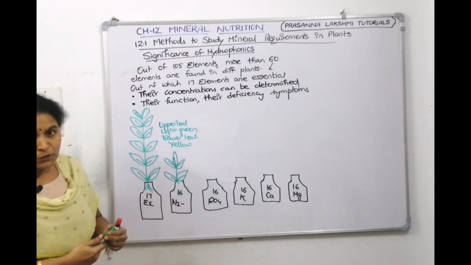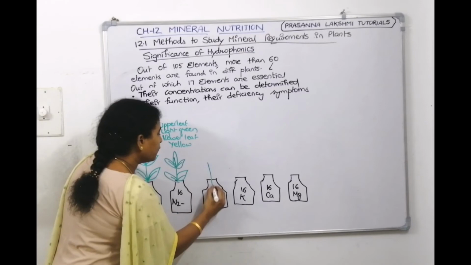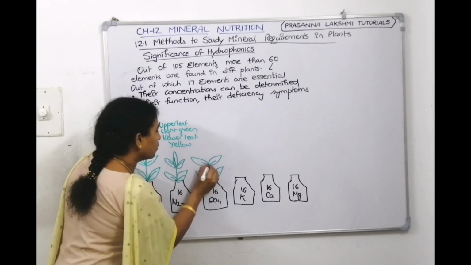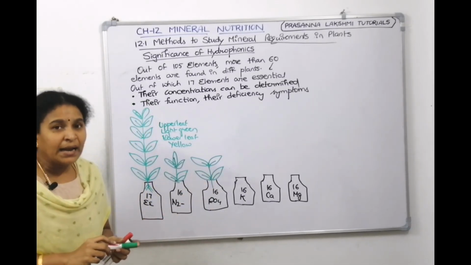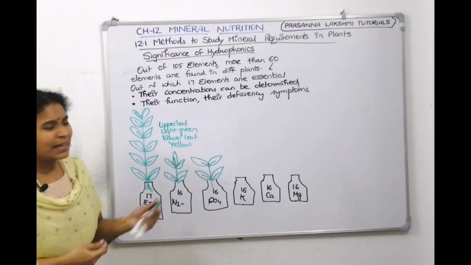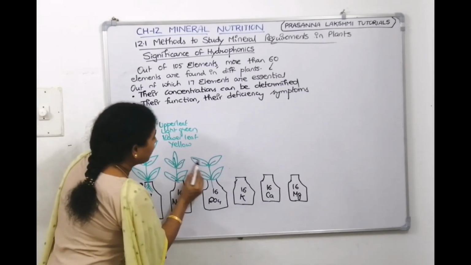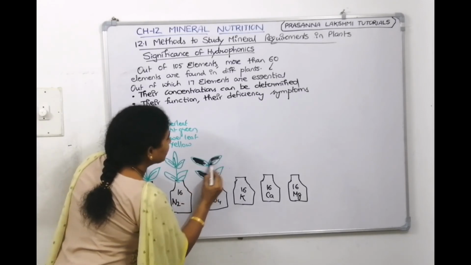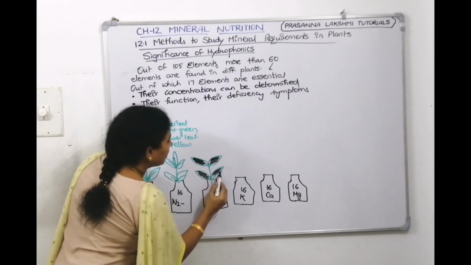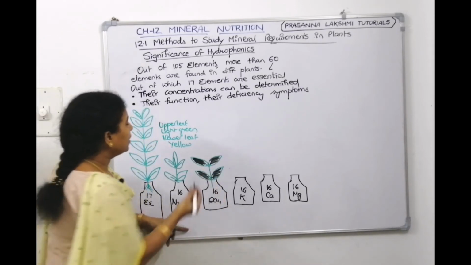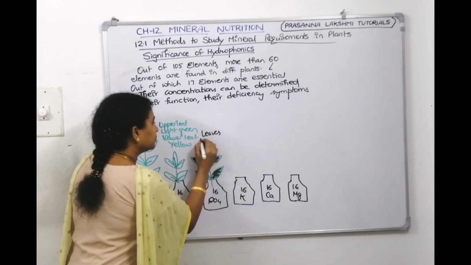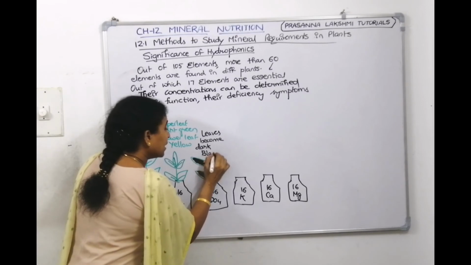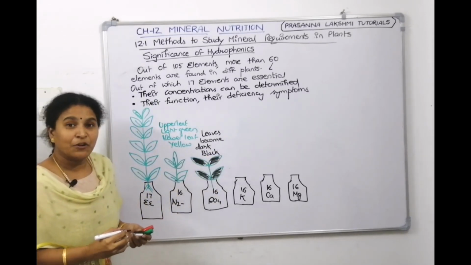Now if we don't give phosphorus, what will the plant show? Phosphorus is also required for growth and development, so here also it shows stunted growth only. And the leaves will be dark black in color. They'll not be green at all. So when we don't give phosphorus, the leaf turns black, a dark color. The growth is reduced, the first point, and the leaves become black. So this is the symptom we came to know the plant will exhibit if we don't give phosphorus.